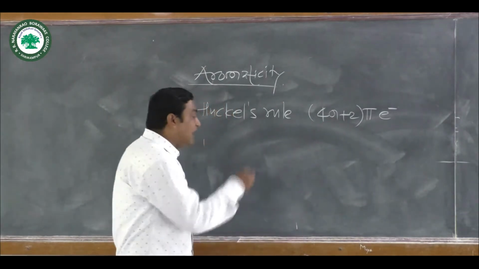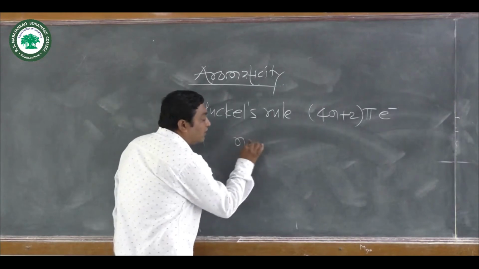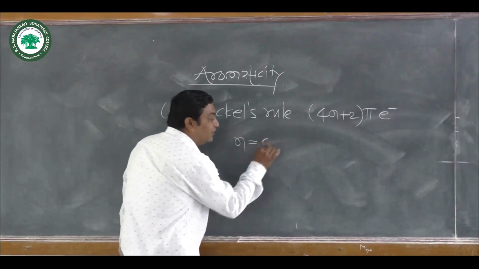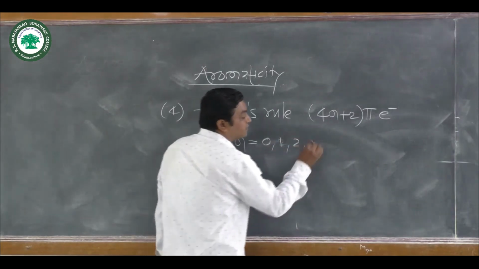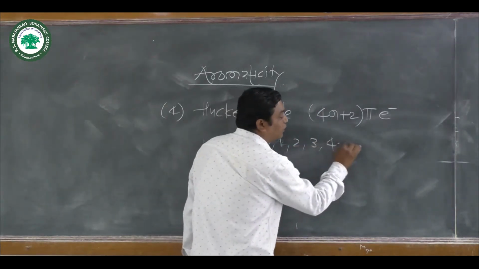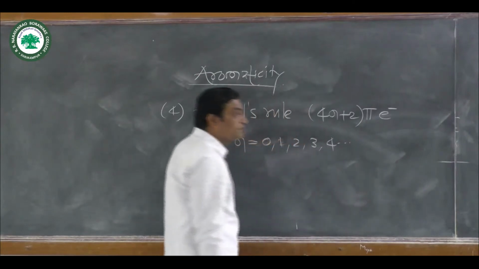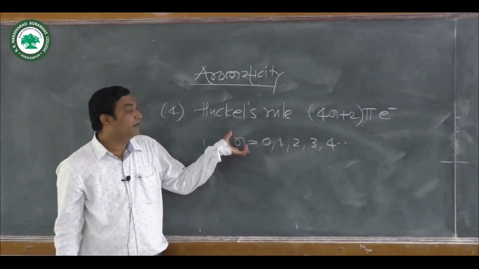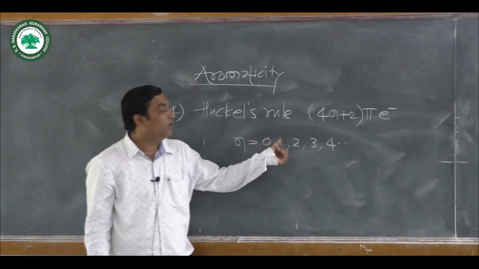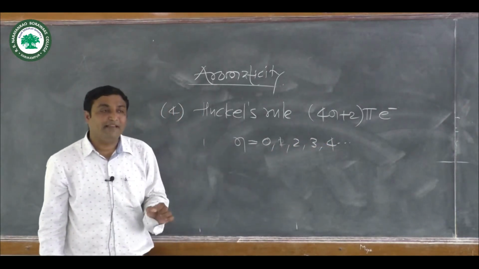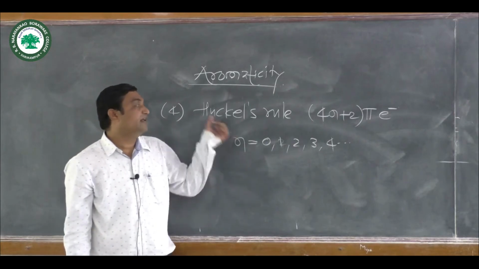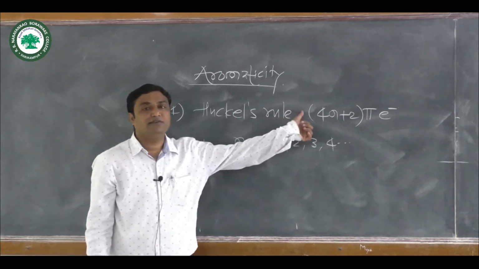If the value of n arises as 0, 1, 2, 3, 4 and so on, then we say that the molecule obeys Huckel's rule.